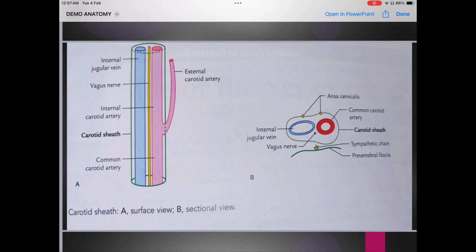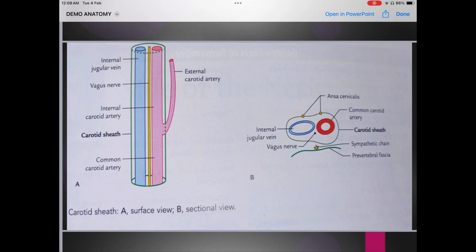And students, do you know what is ansa cervicalis? It is basically the loop of nerves. यह nerves का एक loop होता है in the neck that controls certain neck muscles. This is the loop of nerve, a network of nerves in the neck region that basically controls certain muscles in the neck region. Okay, and then you see the star shaped structure. This is the sympathetic chain and the prevertebral fascia.